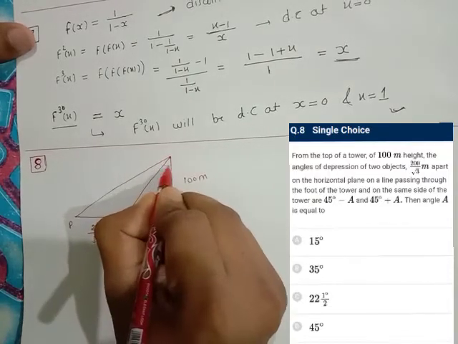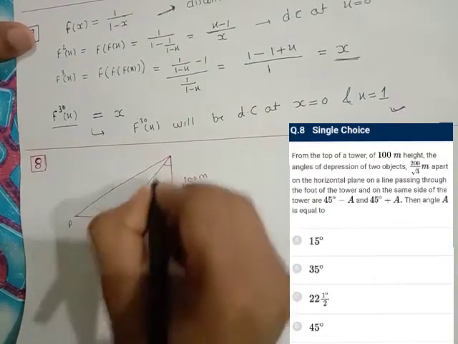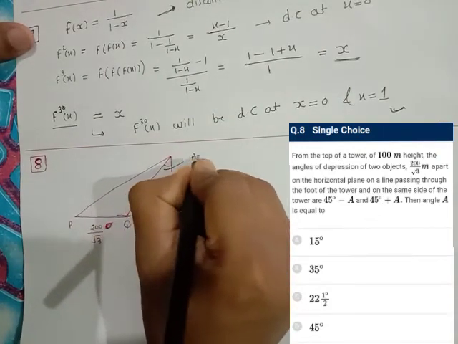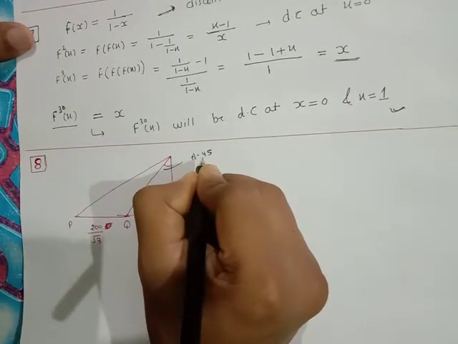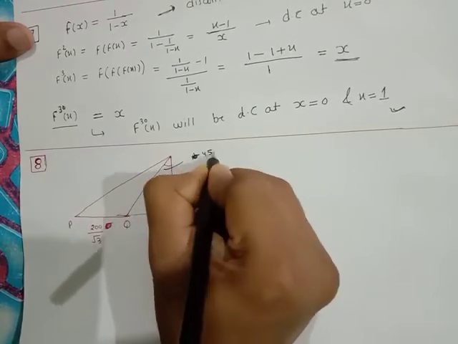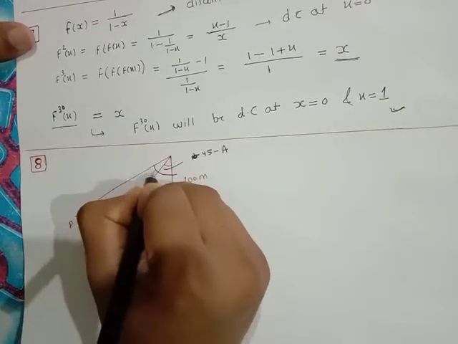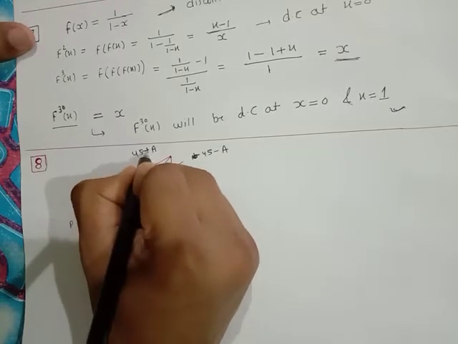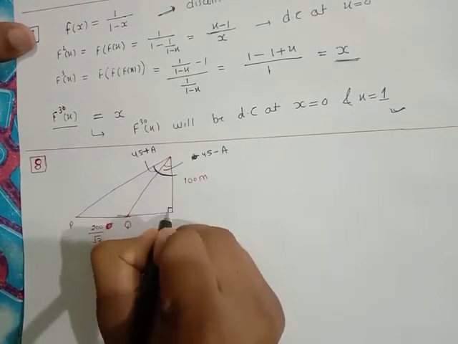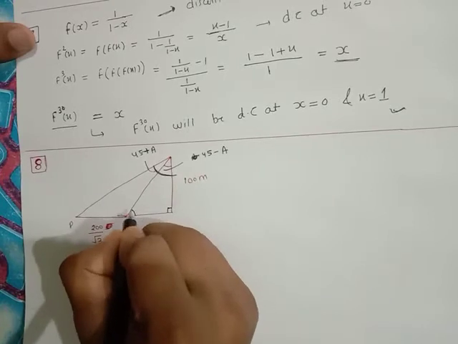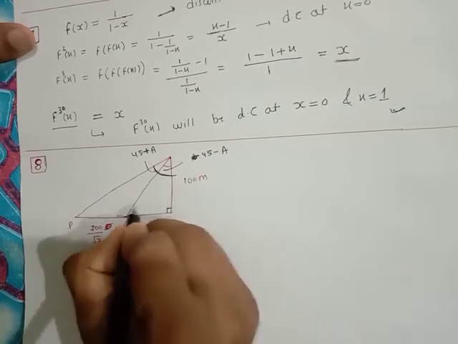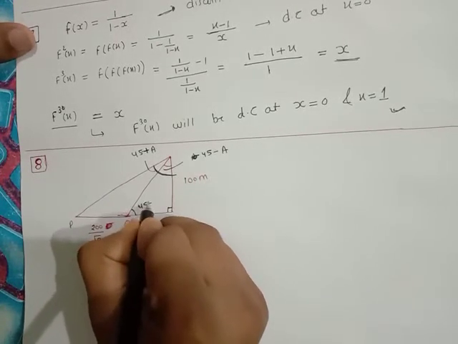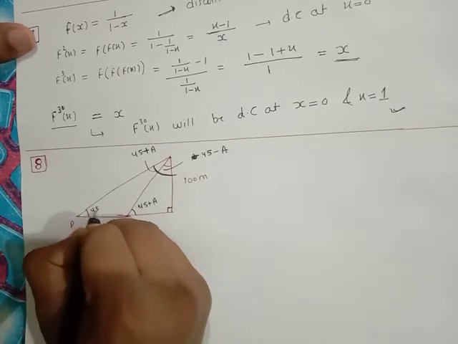Given that this angle is A minus 45 degree, it is 45 minus A, and this complete angle is 45 plus A. So what will this angle be? This is 90 degree, and this is 45 minus A, so it will be 90 minus 45 minus A, that is 45 plus A. Similarly, this angle will be 45 minus A.